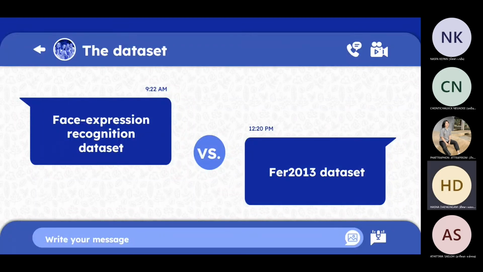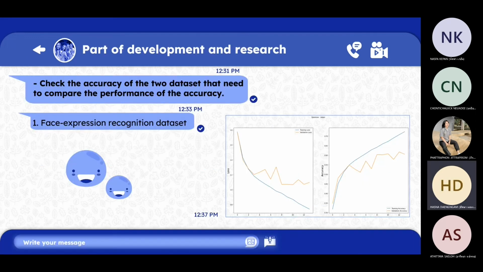Okay, for the dataset part, as we showed at the beginning, we compare the face expression recognition dataset with the FER 2013 dataset. For the development and research, first we check the accuracy of the two datasets that need to be compared, to compare the performance of dataset accuracy.